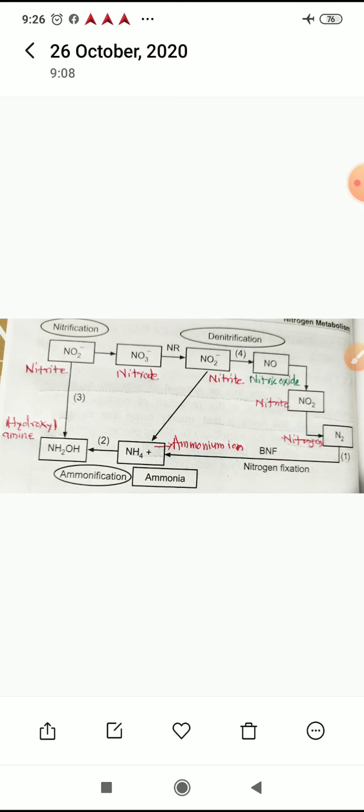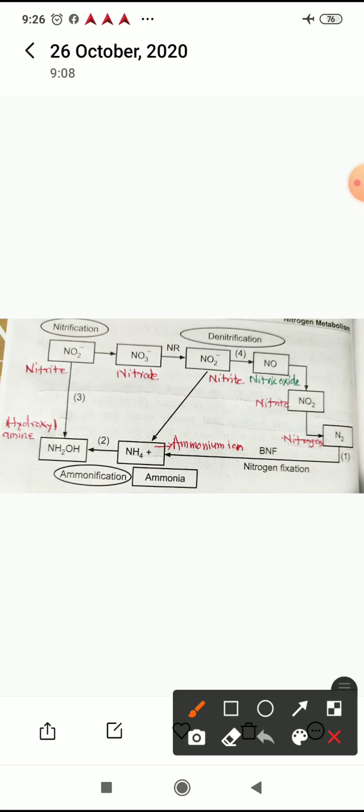So in this diagrammatic representation, you can see that there is coordination between nitrification, ammonification and denitrification and nitrogen fixation.